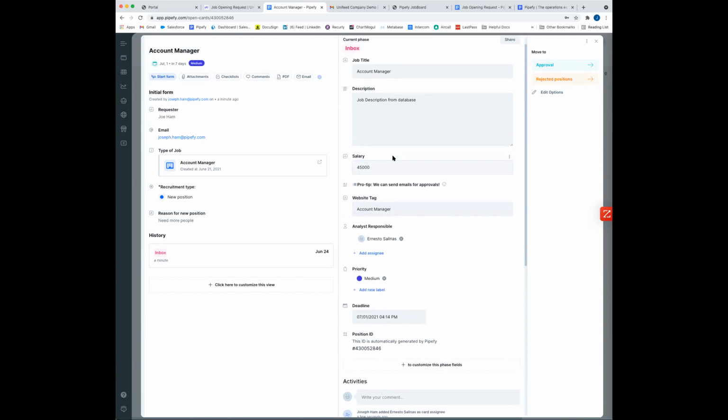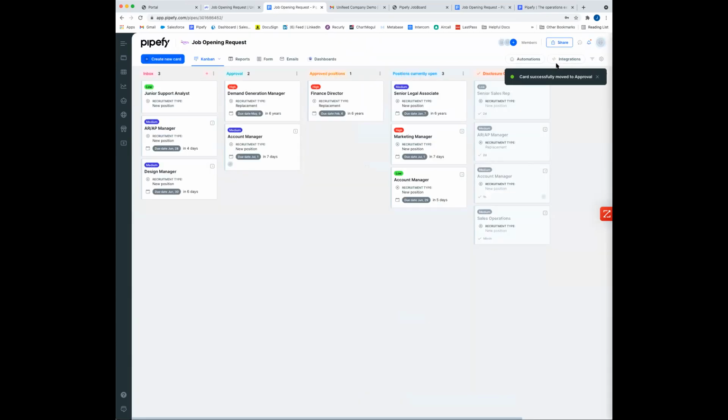Now, I think everything looks good here. So I'm going to go ahead and push this out for approval so we get this published and actually into the next process. Now, if I'm inside of Pipefy, I can absolutely just jump into that card right there. But if I'm actually an external party who maybe is not in Pipefy all the time, I can jump back into my email.